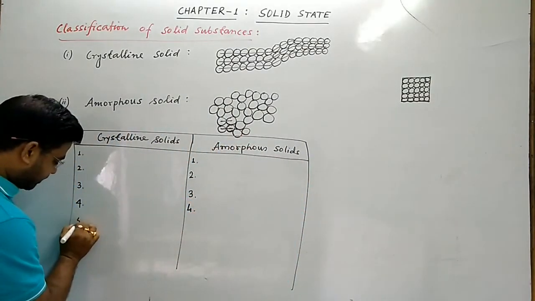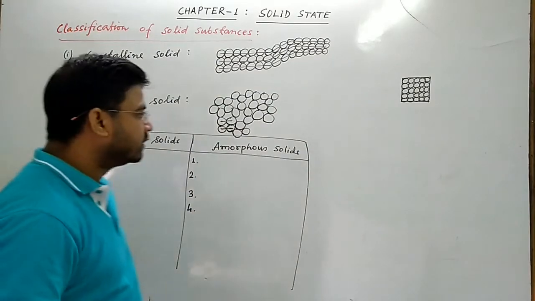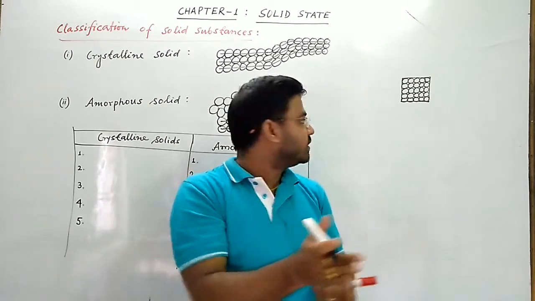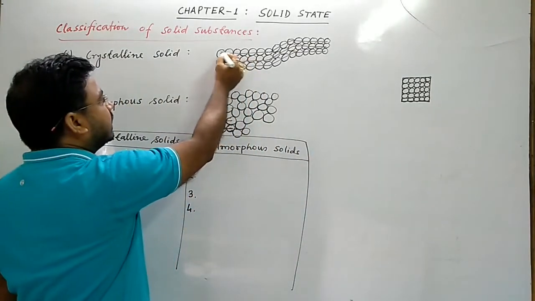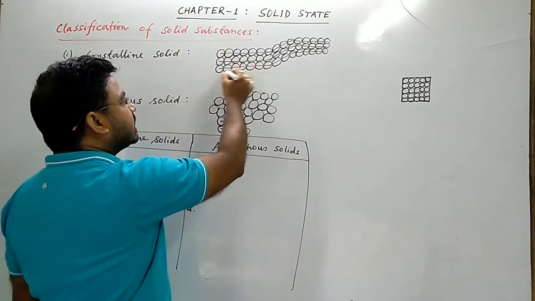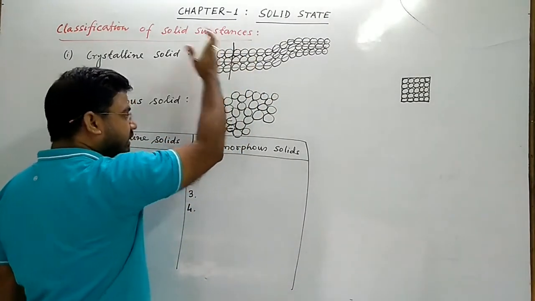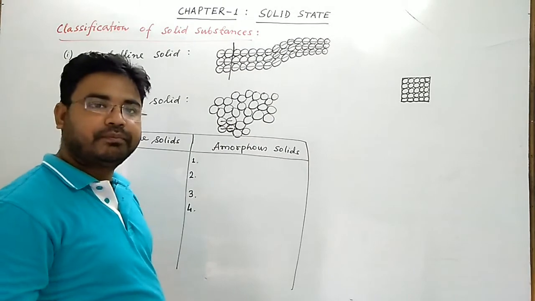Number five, crystalline solids undergo a clean cut. For example, since the constituent particles are arranged in a regular manner, if you cut here, you will get a sharp edge.